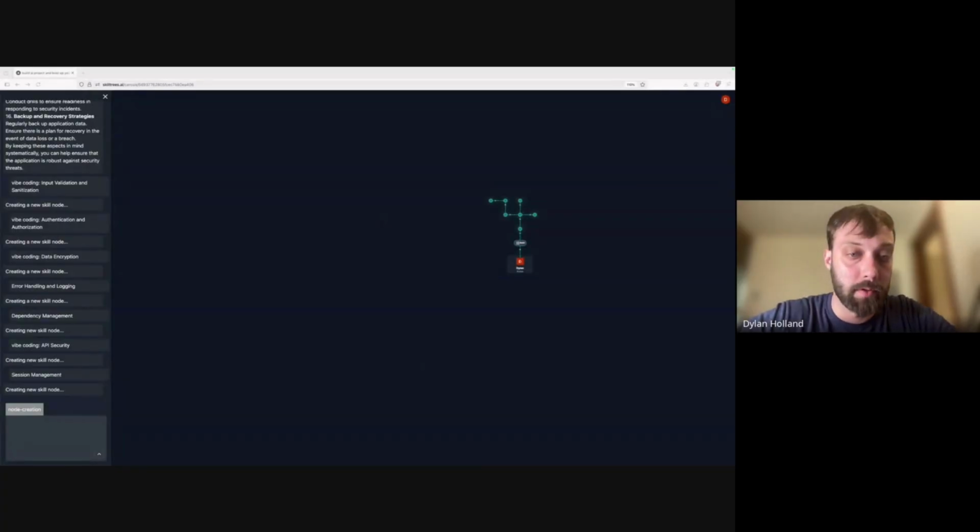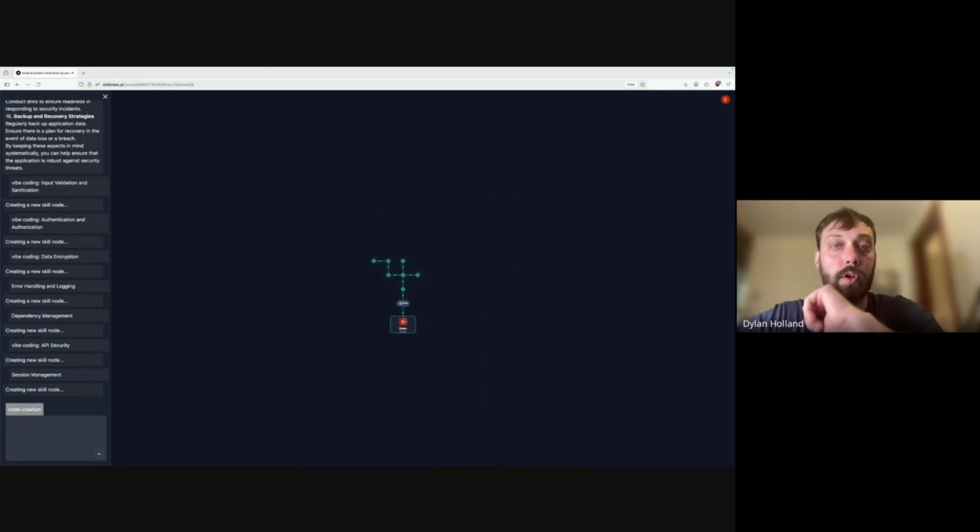Let me share my screen. So here's one that I kicked around earlier, and I'll build this one from scratch, but just to show you what the end state really looks like. Here's a tree of nodes that each represents a skill. This one is around security. We have an app that we vibe coded, and we're wondering what steps we should take, as a checklist for cybersecurity, to make sure that it's actually production ready.